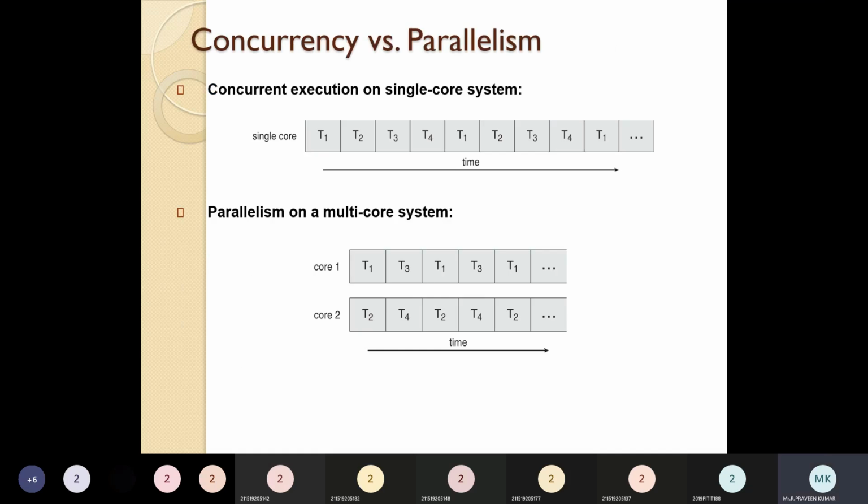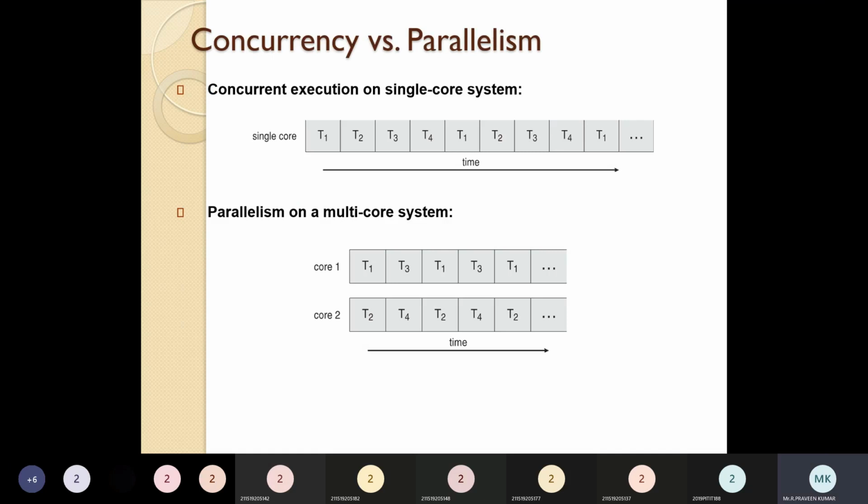This is what I told. This is a diagram for concurrency and parallelism. Concurrency, you can see, I already told the example. Concurrency is most probably for a single-core application. Here you can clearly see the difference between parallelism and concurrency.